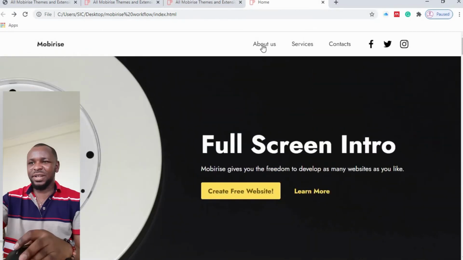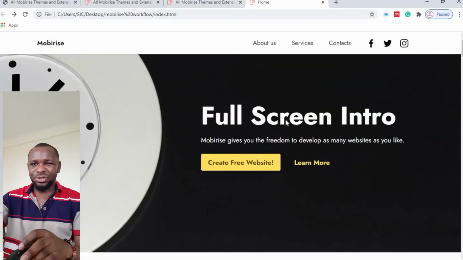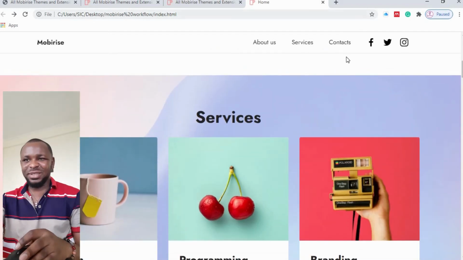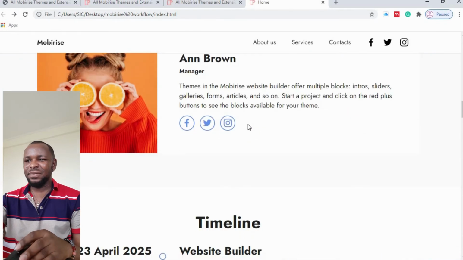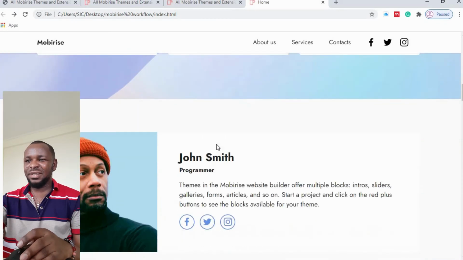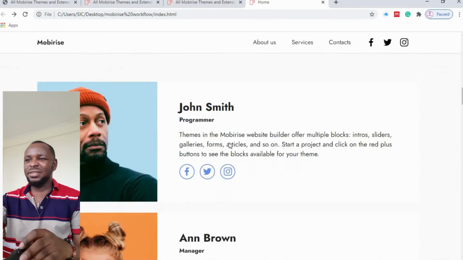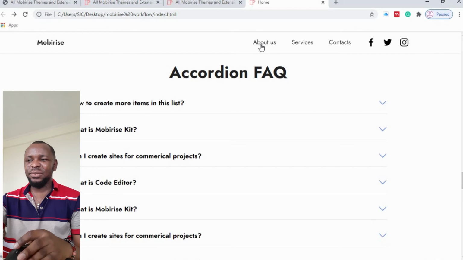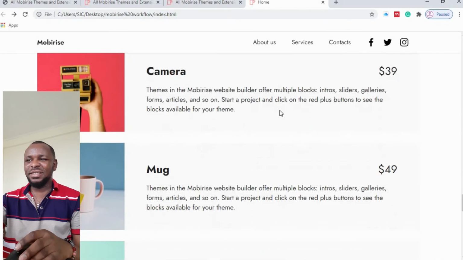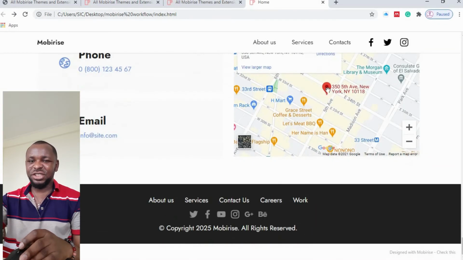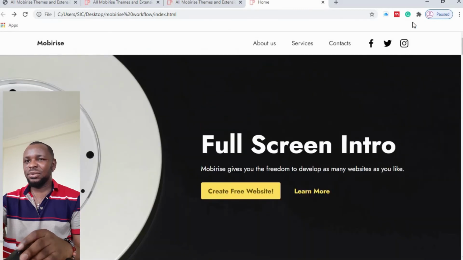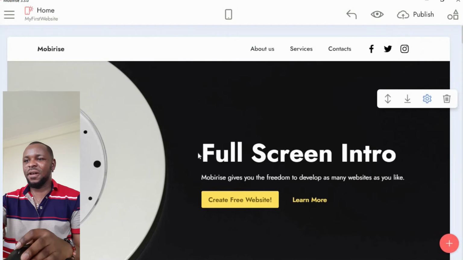When I click on about us, it should connect to something. All right, services, it should connect to something. Contact us, it should connect to something. All right, since we have services, we have our theme. We can even add the theme to it. All right, we have timelines. We can add more content to the menu. Okay, so let's go back and see how we can make some changes.